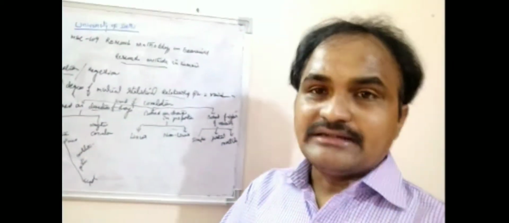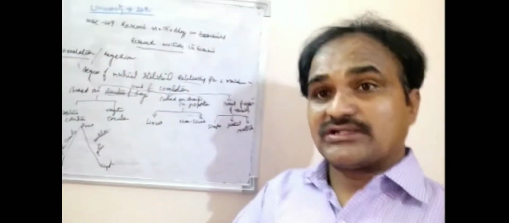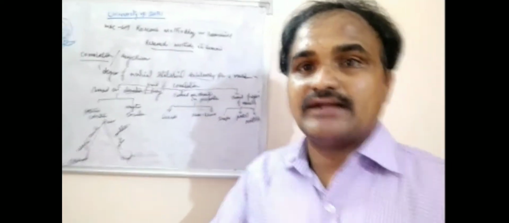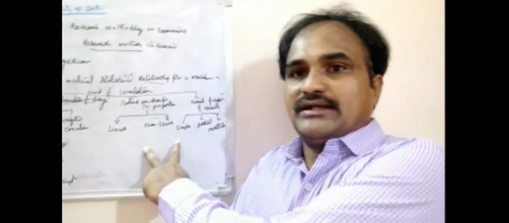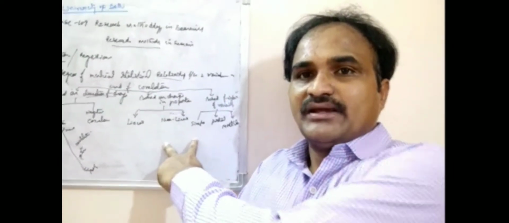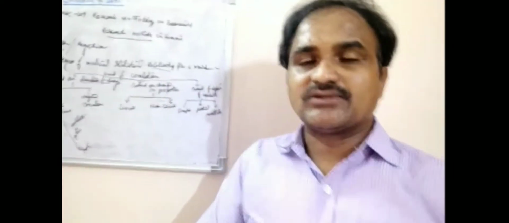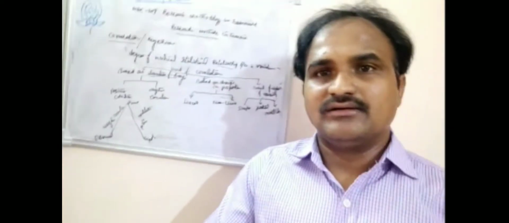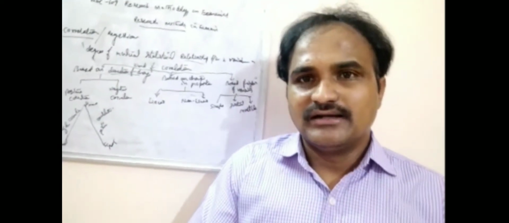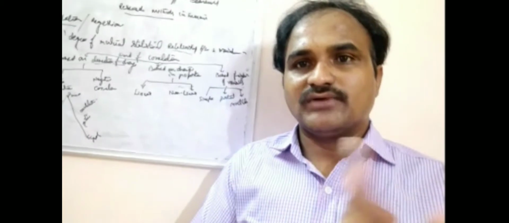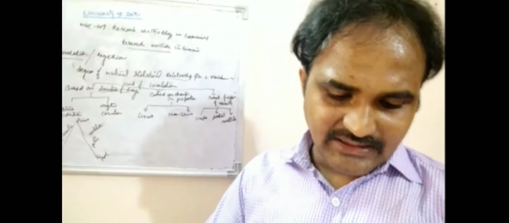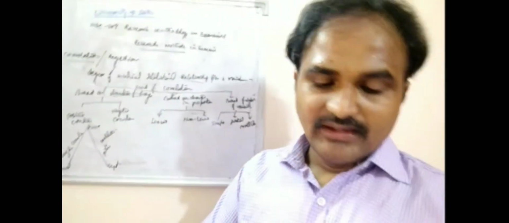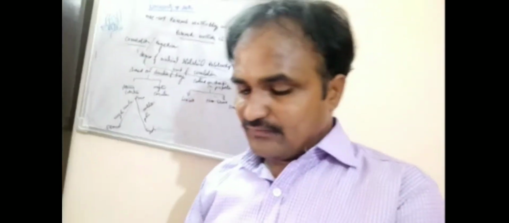Based on the change of the proportion, this is the most important. UGC NET and some other exam papers may ask these two kinds of correlation questions, and maybe bank exams also. What is linear correlation? If the relation between the two variables is linear, that is linear correlation. So we are discussing linear and non-linear: what is linear correlation, what is non-linear correlation?